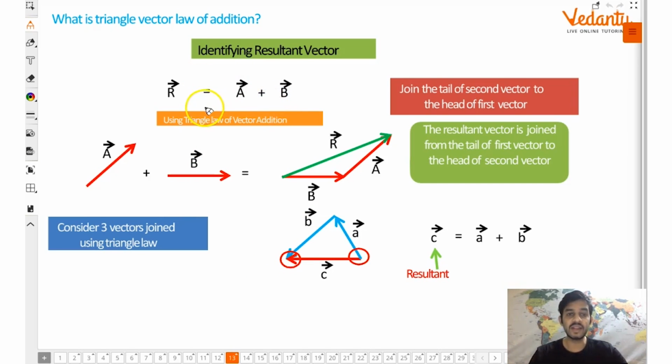Sorry, the triangle law that we talked about, this is the resultant vector. Okay, they are denoted by R vector. So, R vector equals A vector plus B vector. For that, what do we do? You can write A plus B vector, or you can write B vector plus A vector. As I explained, it's one and the same thing. Clear it, guys?